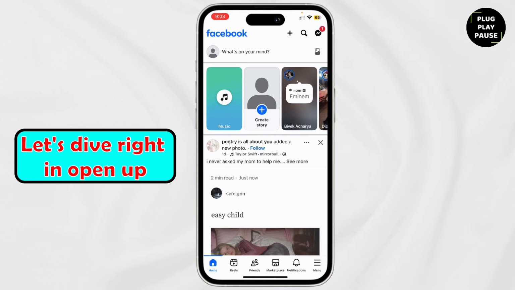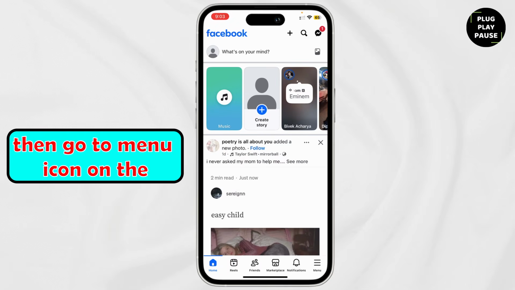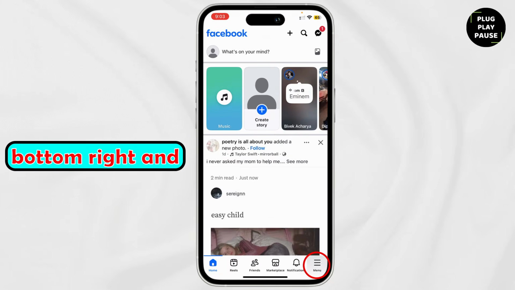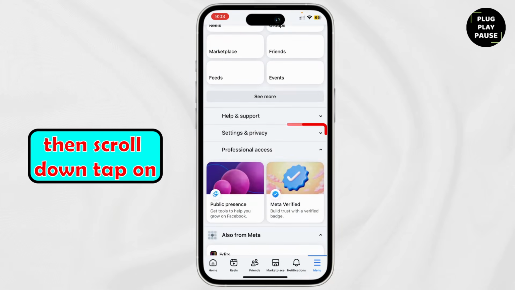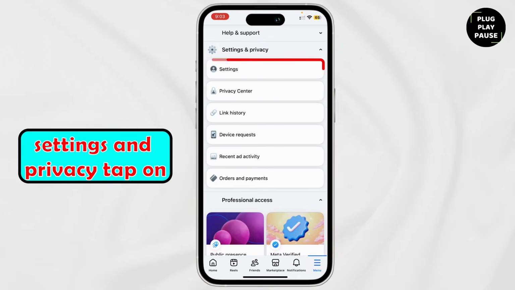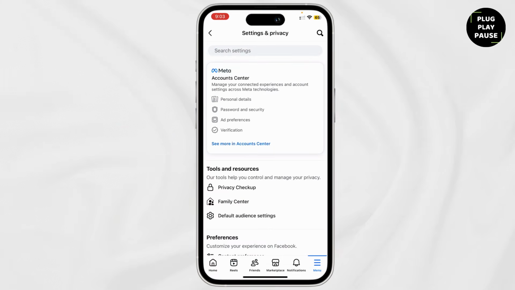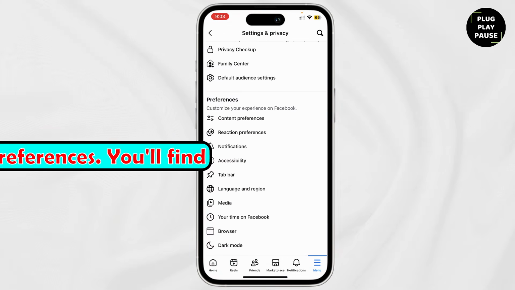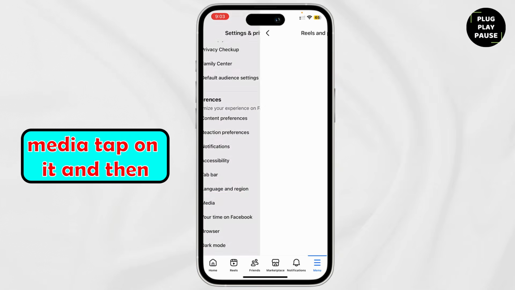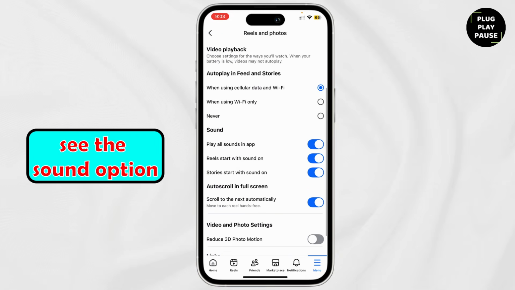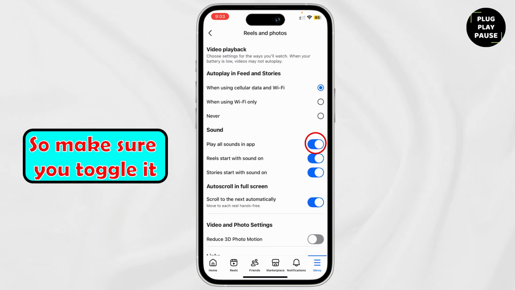Let's dive right in. Open up your Facebook app, then go to the menu icon on the bottom right and then scroll down, tap on settings and privacy, tap on settings again, and then scroll down under preferences. You'll find media, tap on it, and then scroll down. You'll see the sound option. So make sure you toggle it all on.